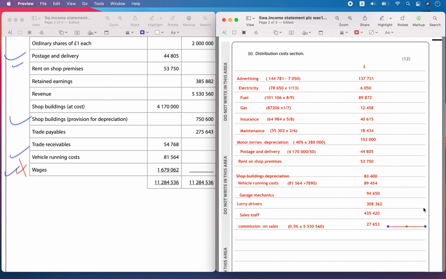Now let's add up all this to get the total distribution cost.